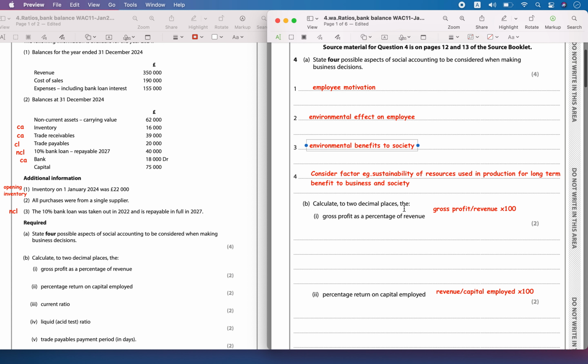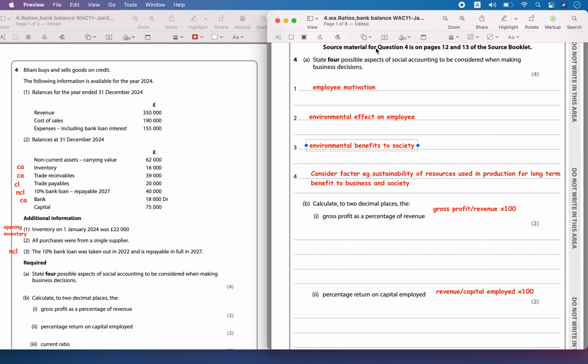Then calculate, to two decimal places, the gross profit as a percentage of revenue. So the formula is gross profit by revenue times 100. So let's calculate the gross profit.